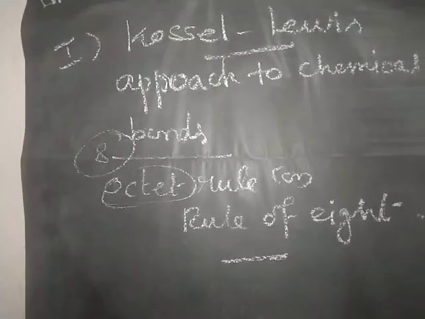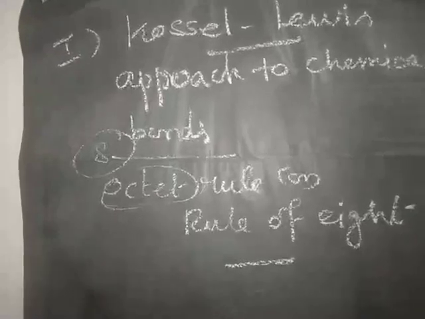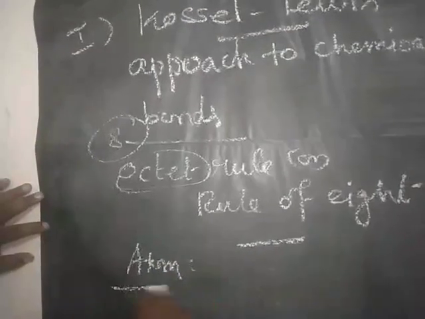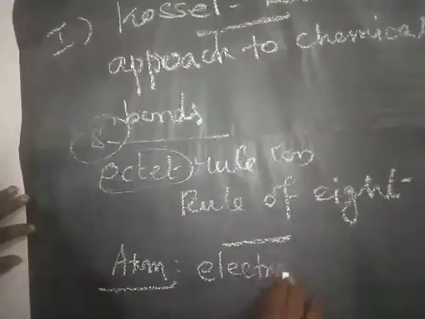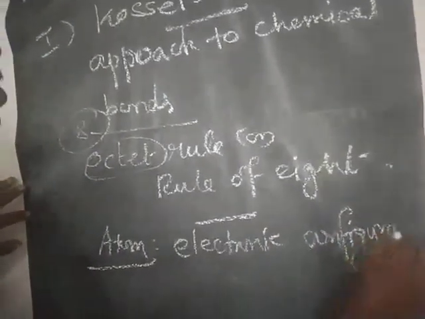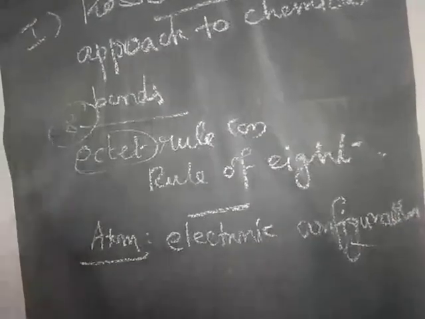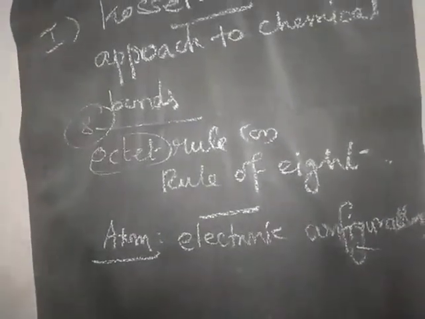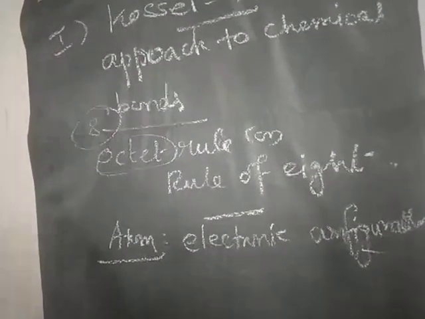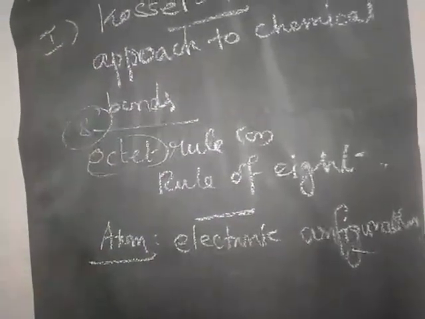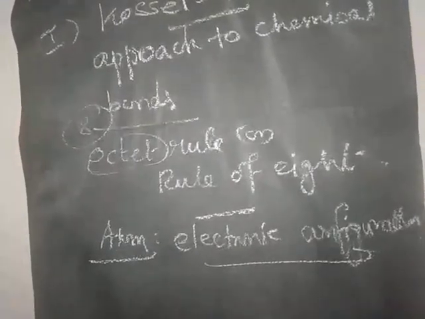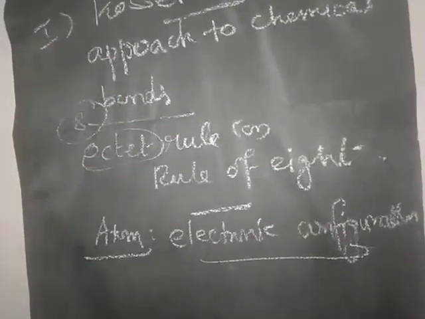So what is this? If we take an atom, we have to analyze the electronic configuration. Electronic configuration is how the electrons are arranged in the atom, how the electrons are present in the shells, which shell has how many electrons. Everything we will study under this. Based on this electronic configuration, they have explained the chemical bond.